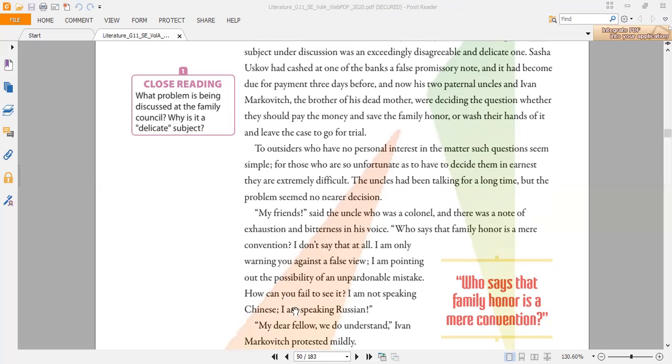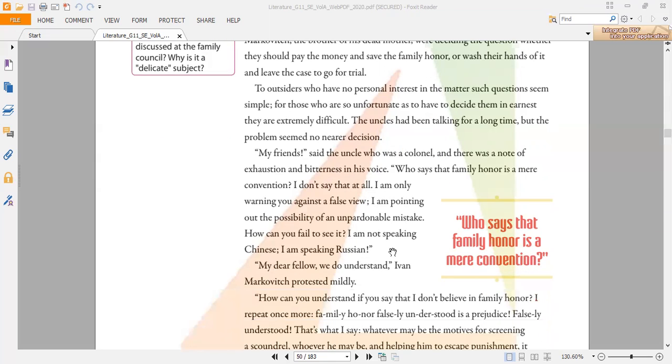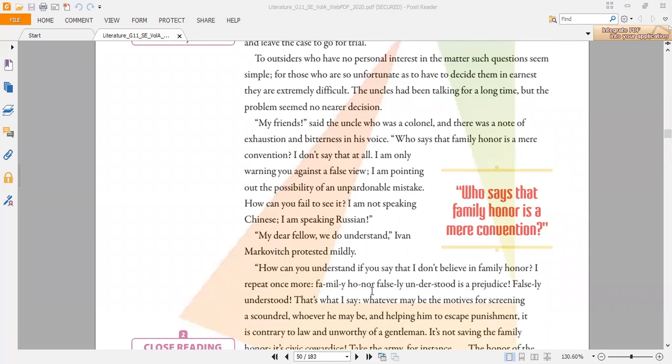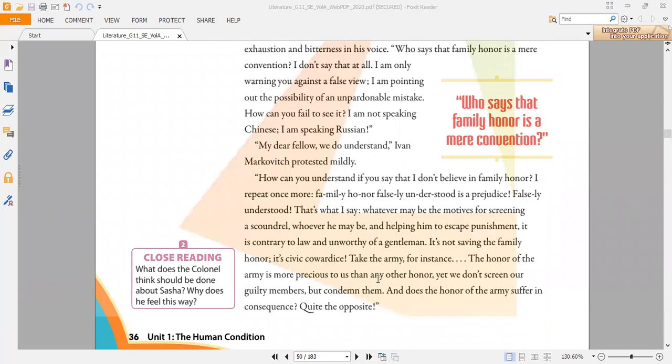As you can see here, it mentions that they are Russian, because he is saying, "I'm not speaking Chinese, I am speaking Russian." As I said before, the writer is Russian, and this story was translated into English. After that, we find out that Sasha is not really concerned with the whole thing. He is just following what they're saying, and he attended this big meeting just to make his maternal uncle, Markovich, happy and not to upset him, because he sees that it's not really a big mistake to take money from banks.